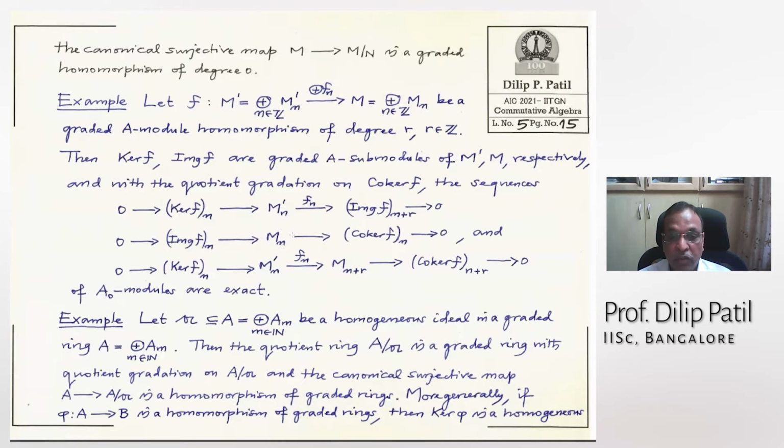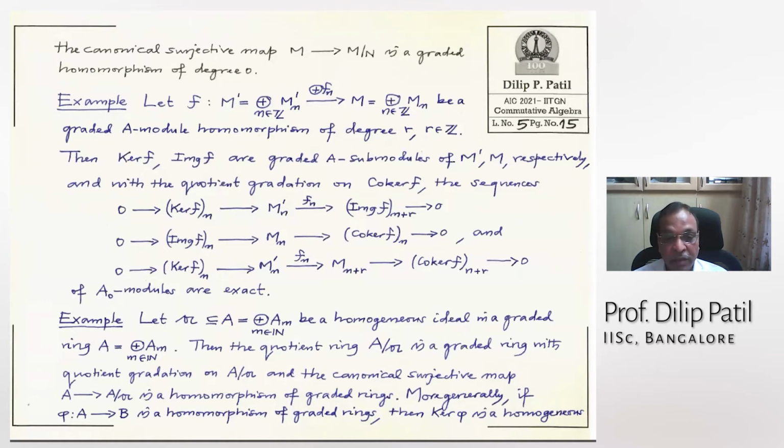Similarly for the image_n, this goes inside this, and this goes inside the cokernel. Then kernel_n, M prime_n, this is M_(n+R), and this is cokernel_(n+R), this goes to 0. These are exact sequences of A_0 modules. That is very simple to check. You should check. Don't believe; you have to check every detail one says.